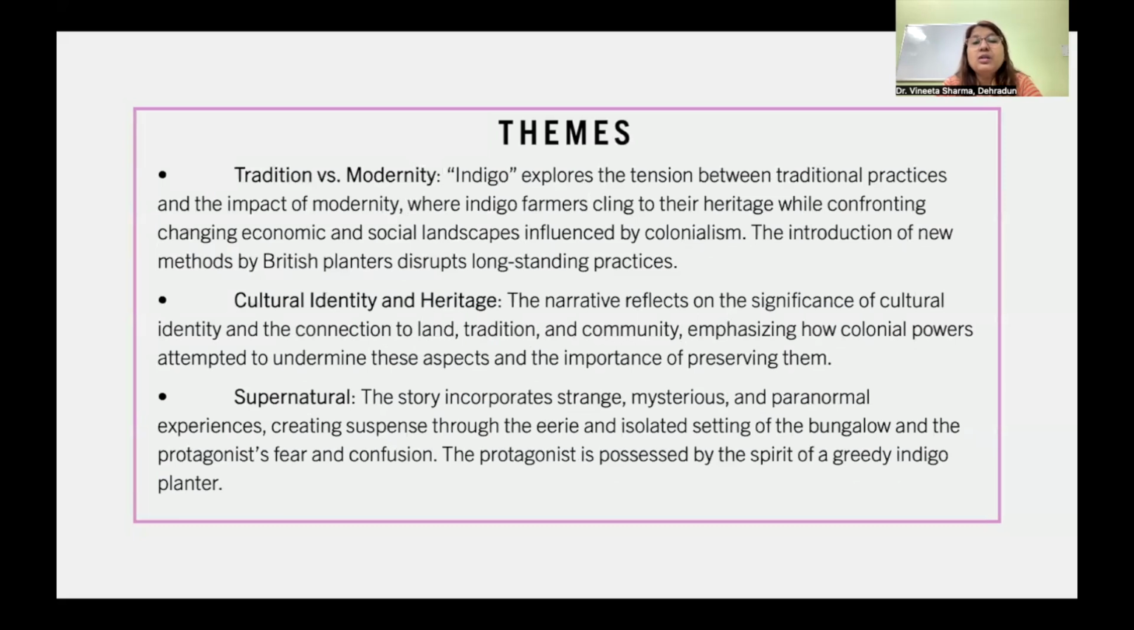Tradition versus modernity. Indigo explores the tension between traditional practices and the impact of modernity, where indigo farmers cling to their heritage while confronting changing economic and social landscapes influenced by colonialism. The introduction of new methods by British planters disrupts long standing practices.